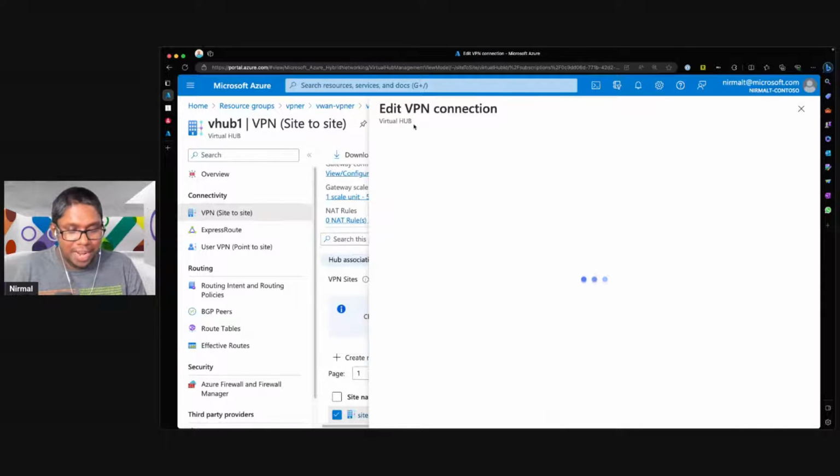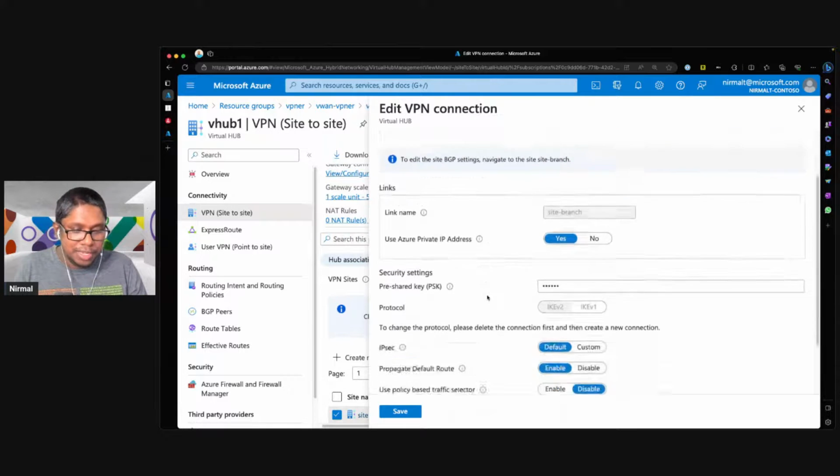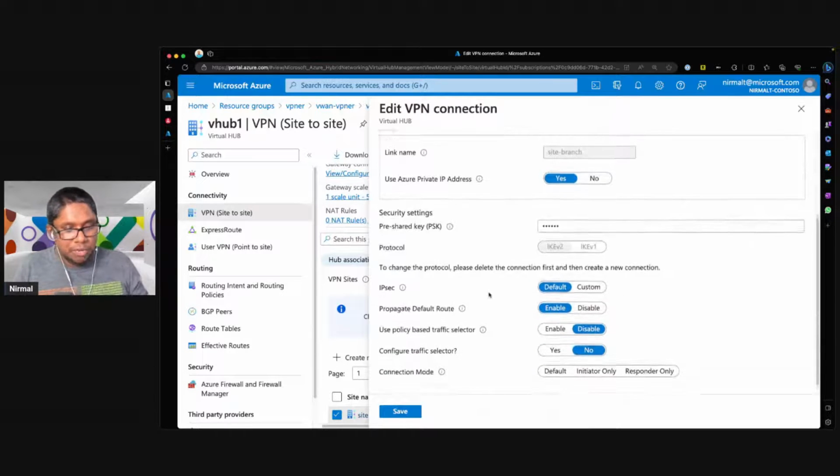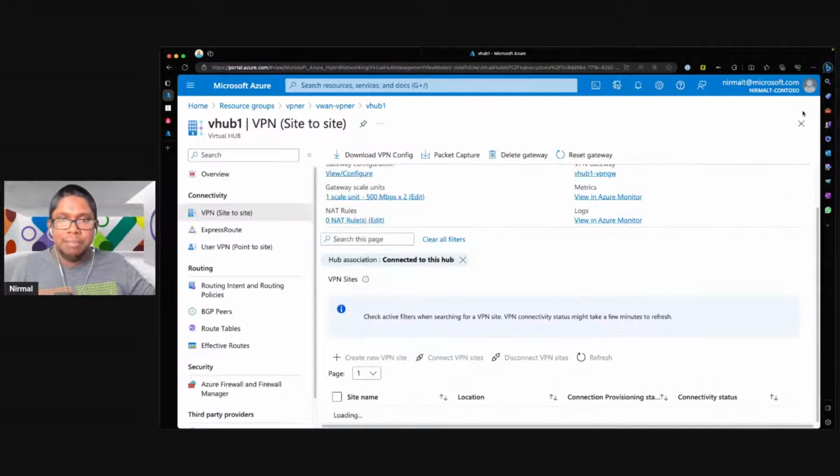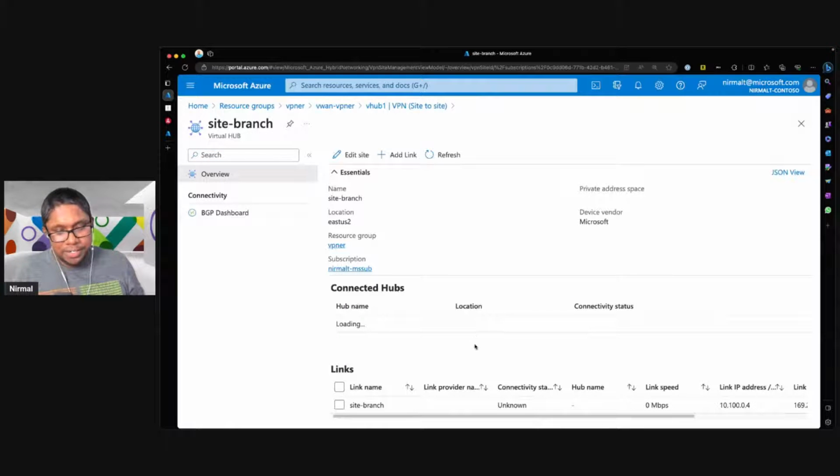Here, if I go to edit connection, this will show me the different types of configuration I have for this particular branch. And you can see that this is utilizing BGP for route propagation, so routes are dynamically advertised from the branch. Now if I go to this branch configuration, you can see here the links that I have configured.